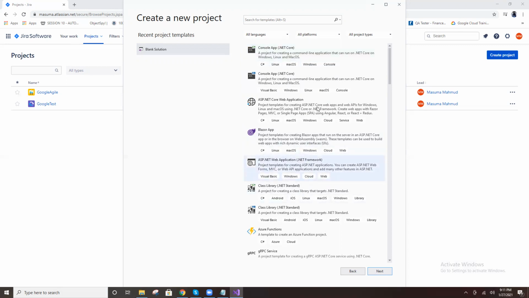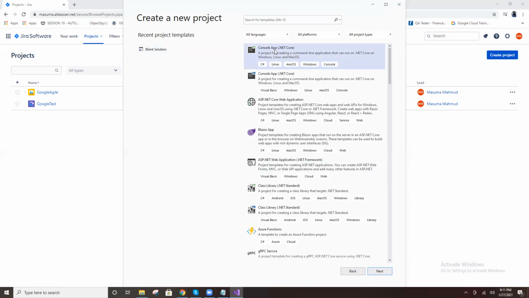This is the class library. As of now, we create one console app with .NET Core. I'm creating one application with .NET Core, so click on this .NET Core. If not found, search for that item here.